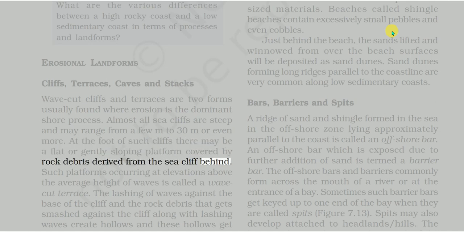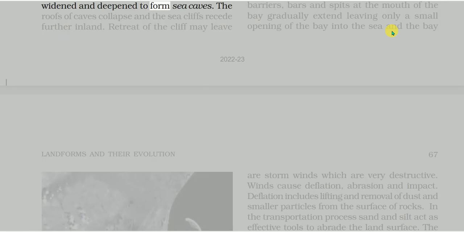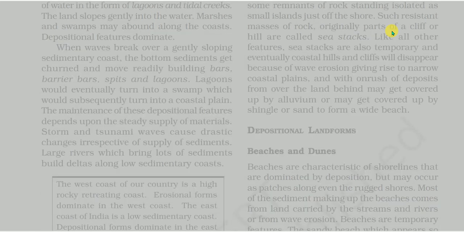Such platforms occurring at elevations above the average height of waves are called wave-cut terraces. The lashing of waves against the base of the cliff and the rock debris that gets smashed against the cliff along with lashing waves create hollows, and these hollows get widened and deepened to form sea caves. The roofs of caves collapse and the sea cliffs recede further inland. Retreat of the cliff may leave some remnants of rock standing isolated as small islands just off the shore. Such resistant masses of rock, originally parts of a cliff or hill, are called sea stacks.